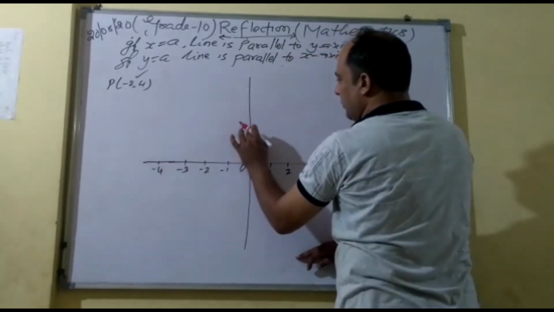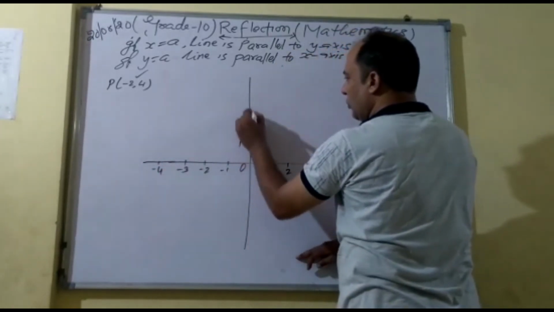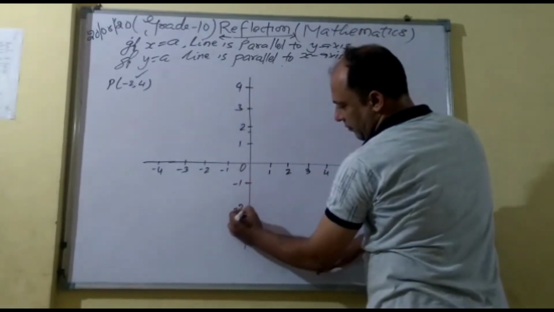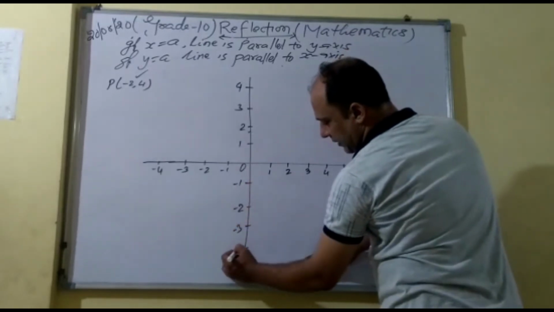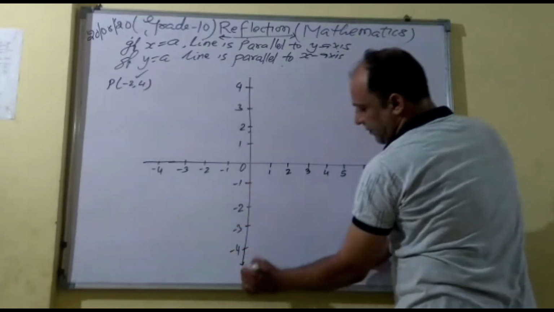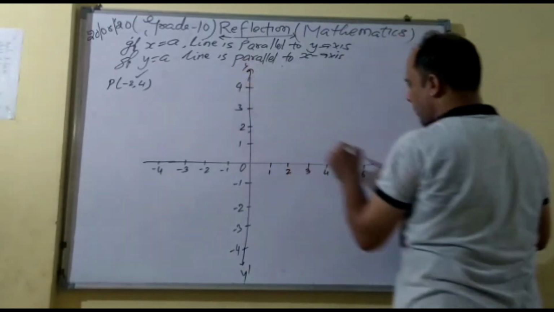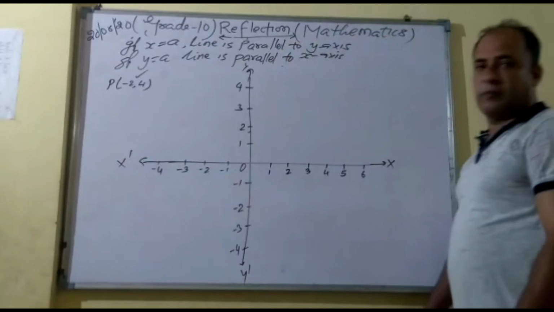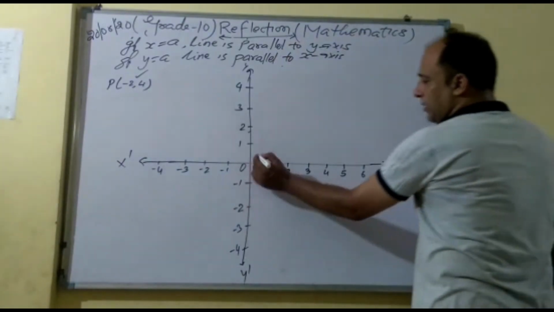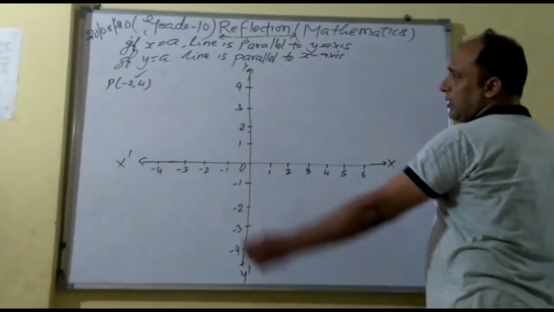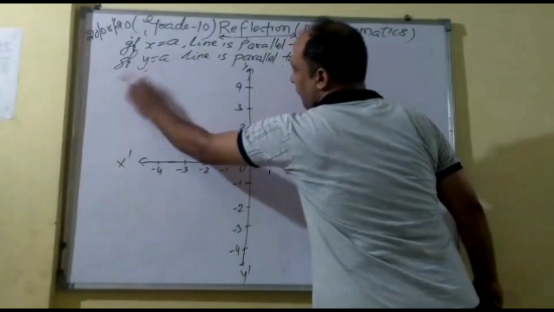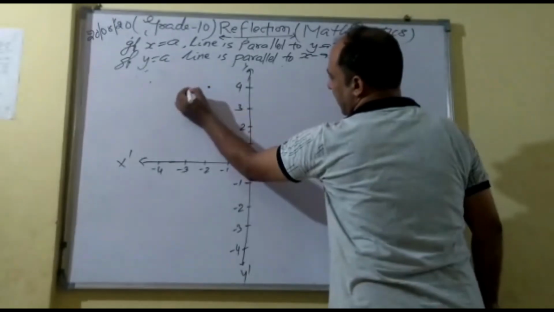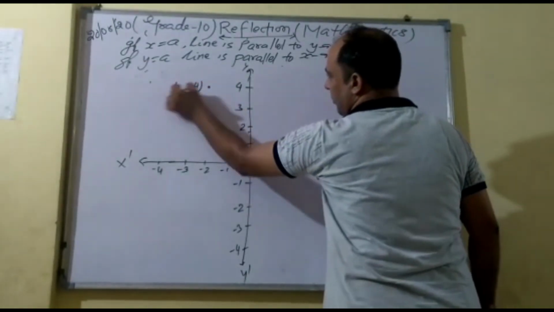Up 1, 2, 3, 4, -1, -2, -3, -4. That is your y negative, y positive, x negative. Okay. Now, it is your origin point, right? Now, if I say P is -2, 4, it means the value of x is -2 and the value of y is 4. That is your P point.